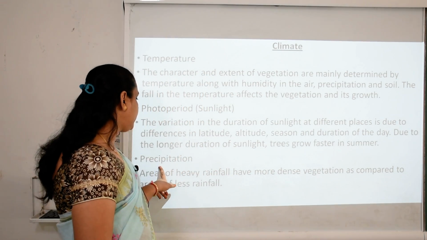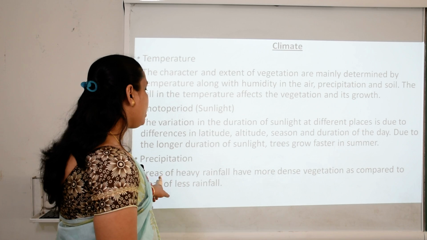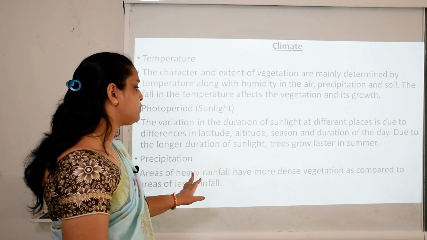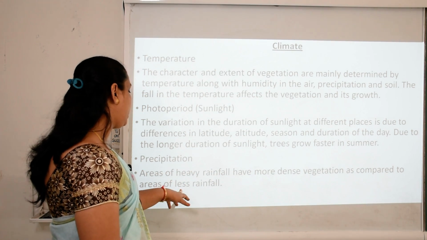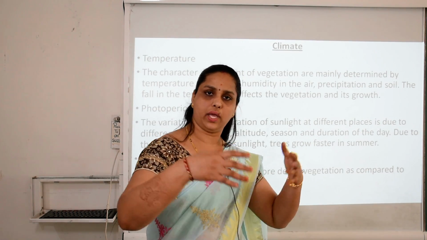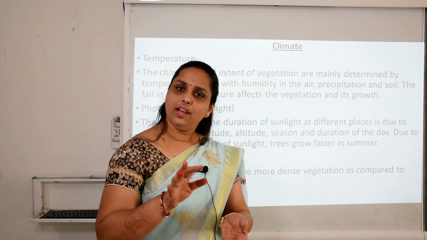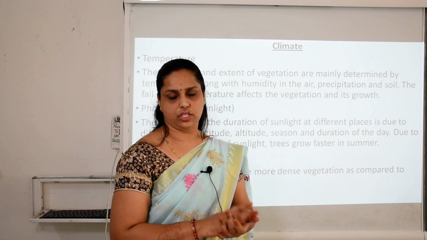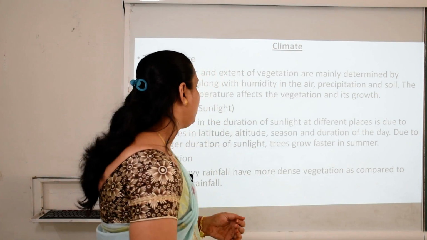And then the next factor is precipitation. Areas of heavy rainfall have more dense vegetation as compared to the areas of less rainfall. Definitely high rainfall means very good vegetation, less rainfall means less dense vegetation.